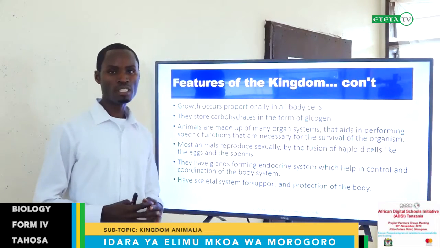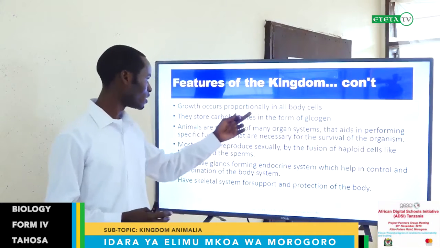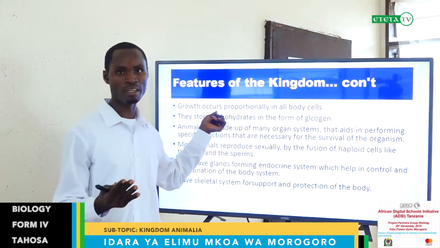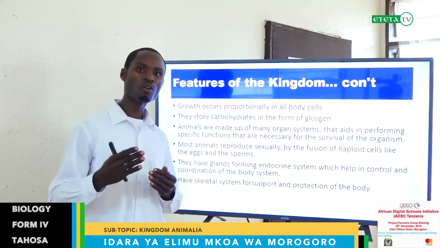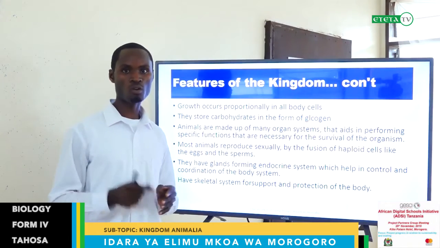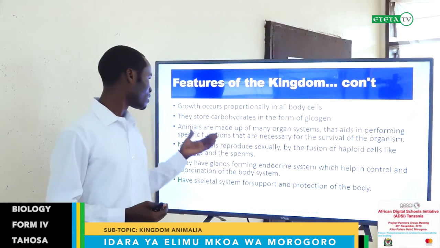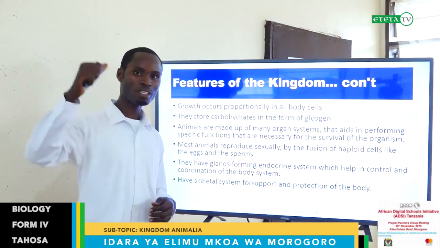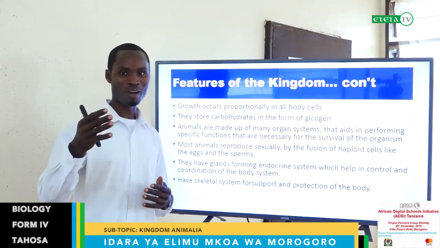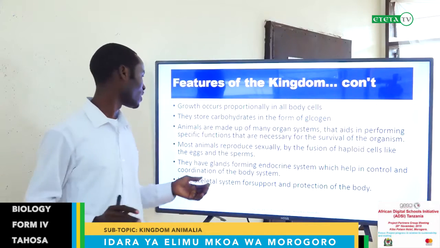Again, growth in these organisms, Kingdom Animalia, occurs proportionally in all body cells. This is different from other organisms like Plantae. The plants grow in some parts. They are not growing proportionally. Growth occurs only in meristems, meristematic cells. But for animals, if only your hand is growing, or the head is growing, you can't be an adult, but you would look like a baby. No, they grow all proportionally.